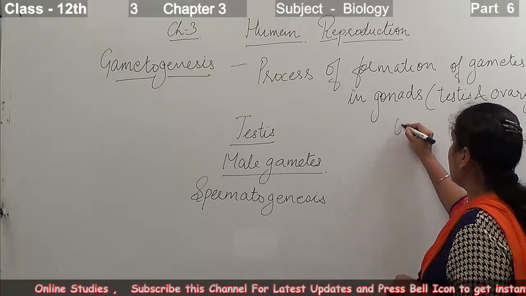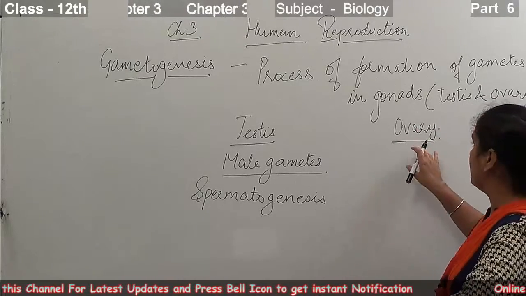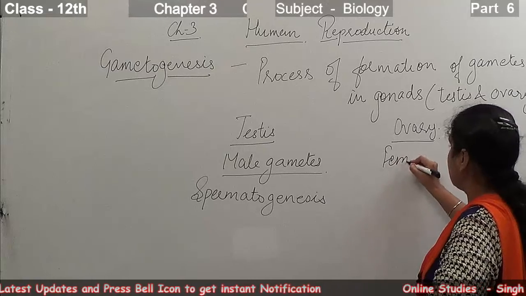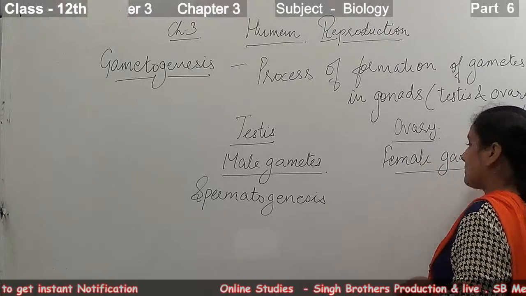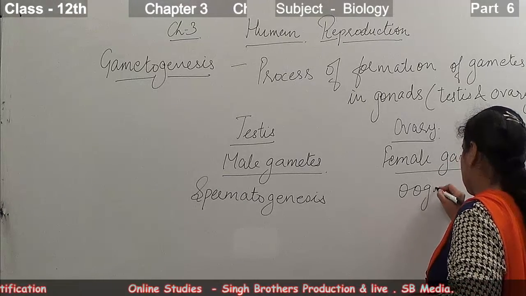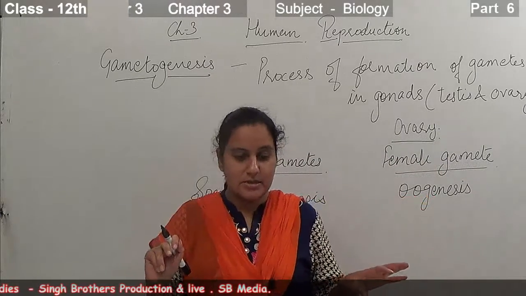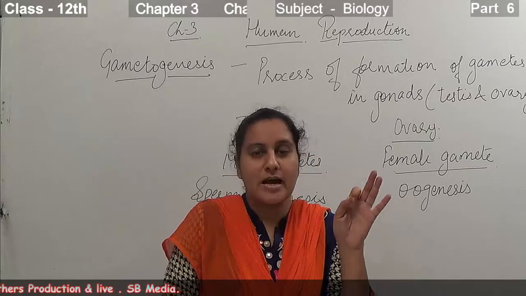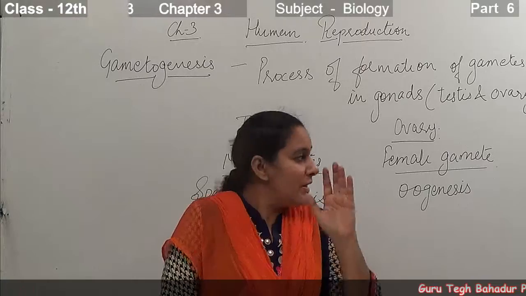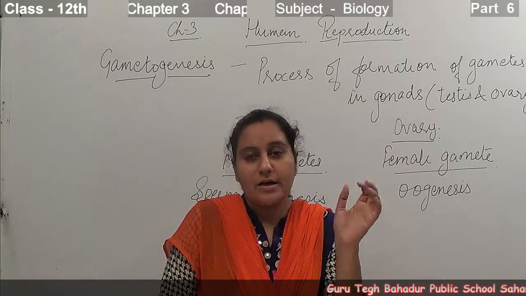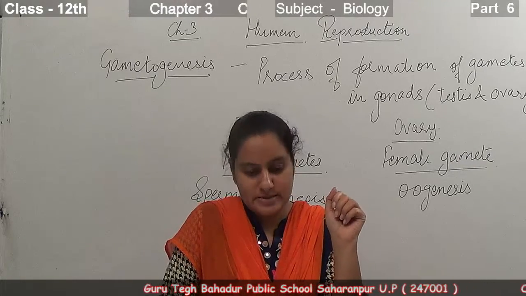While in the ovary, that is in the female reproductive system, female gametes are produced and the female gamete is the ovum, so the name is oogenesis. So these are the two processes of gametogenesis. First one is spermatogenesis, that occurs in the male and forms the male gamete, that is the sperm, while the second one, oogenesis, occurs in the females and is responsible for the formation of the female gamete, that is the ovum.